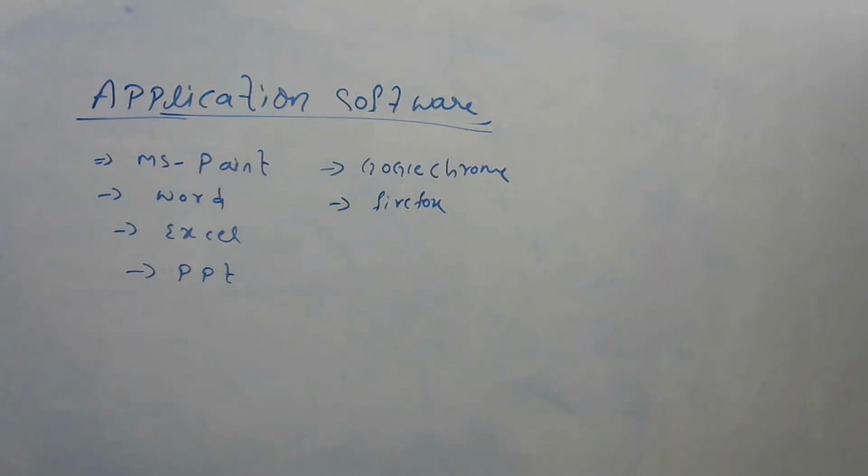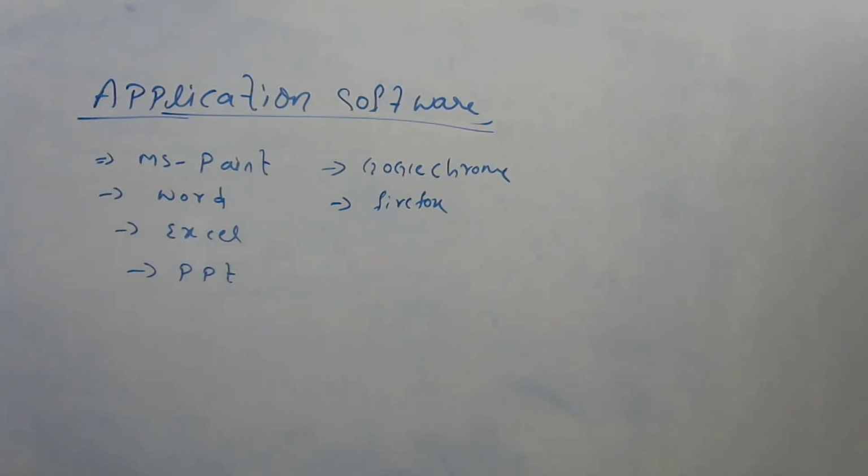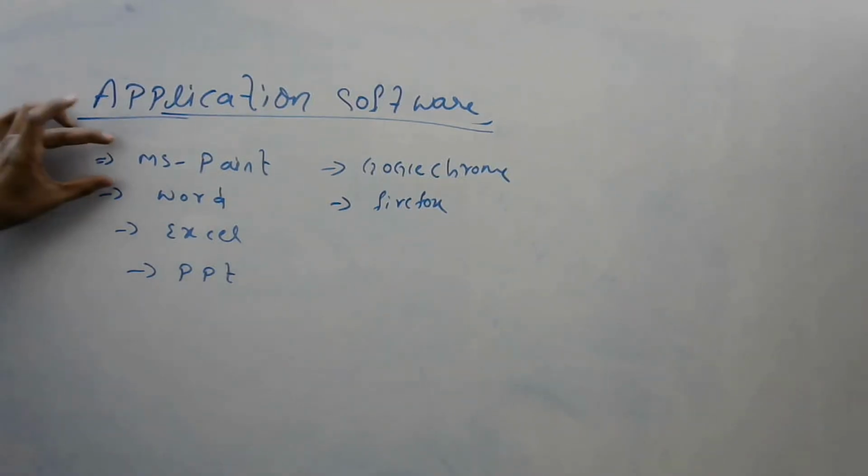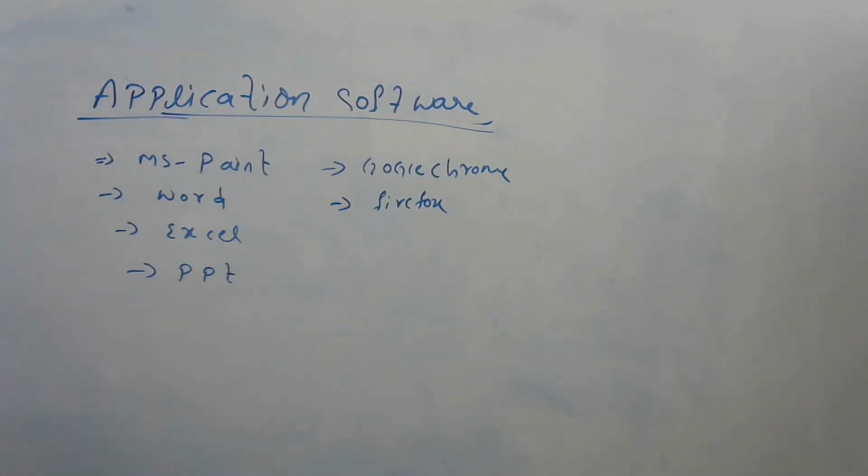Now what will they do? They will perform only a specific task. If you take a small example, MS Paint. This application software is used to draw diagrams, draw pictures, add colors to the pictures, and write some text on the pictures. These things it will perform. But MS Paint is not used for playing audios and videos. That's why it is called a specific task. This is related only to painting purposes, and Word is related only to document creation.